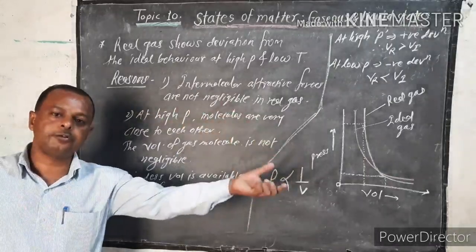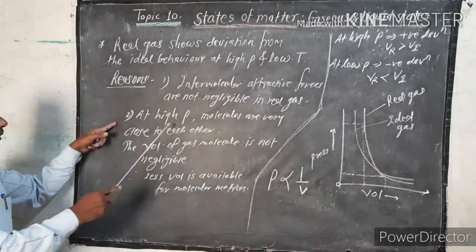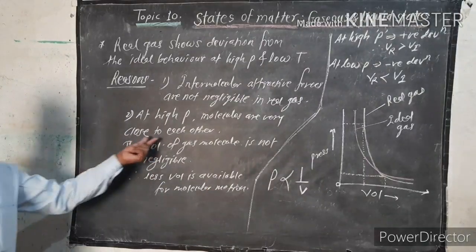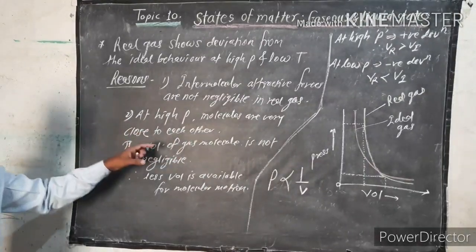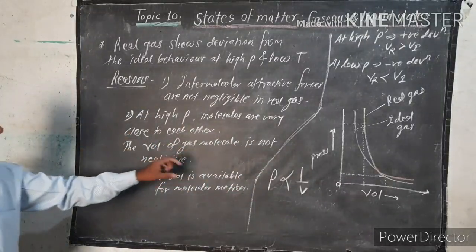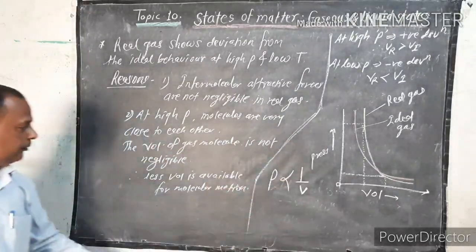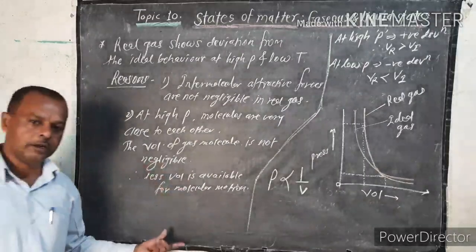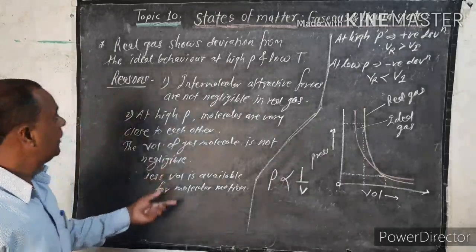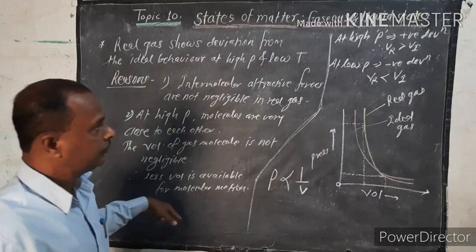The second reason: at high pressure, the molecules are very close to each other. As we increase the pressure, molecules come close to each other, and that's why the volume of the gas molecules is not negligible. So less volume is available for molecular motion.